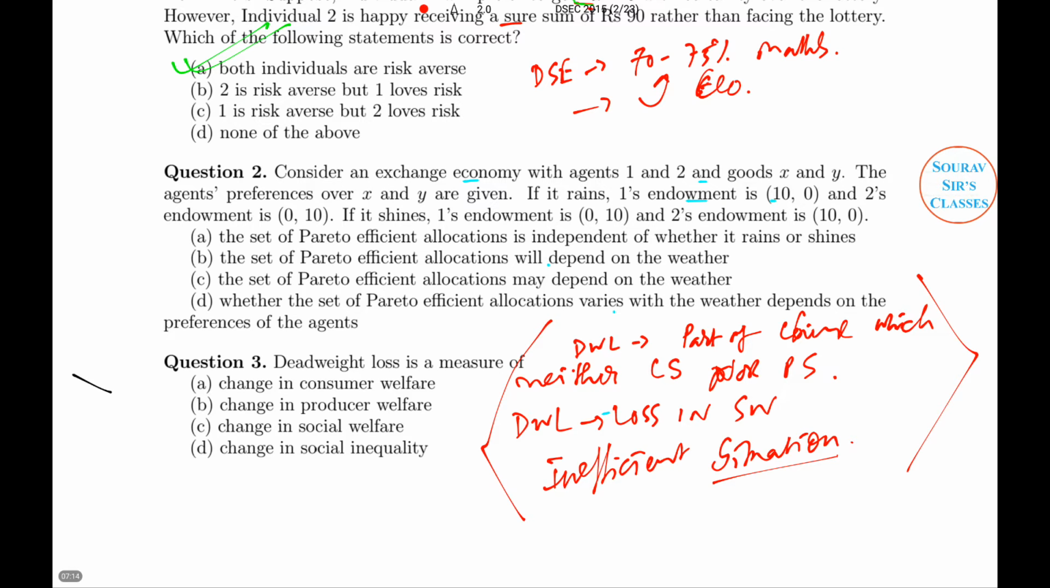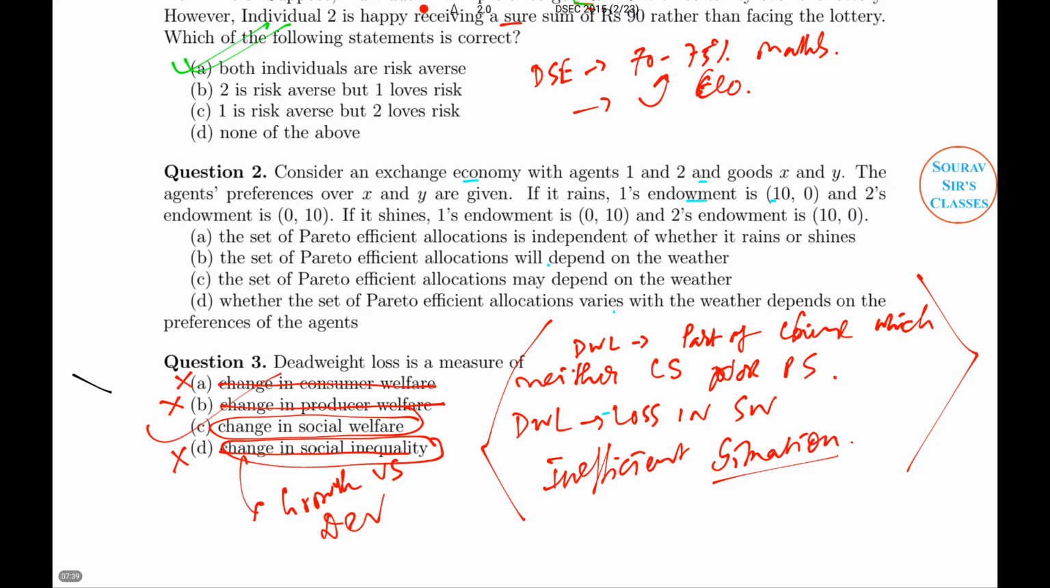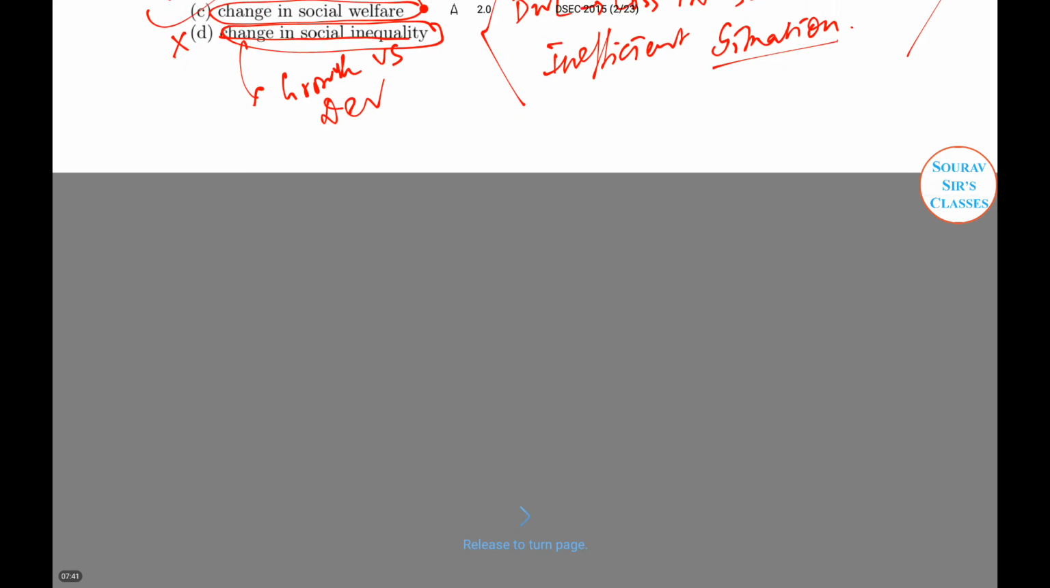So deadweight loss in this case, is it the consumer loss? No. Is it the producers only? No. Is it the social inequality? Now these two are the closest here, social welfare or social equality. No one gives a very big importance to the social inequality here, because that is for development, growth versus development criteria's main headache. But here our only hope is social welfare. So option 3 is correct.